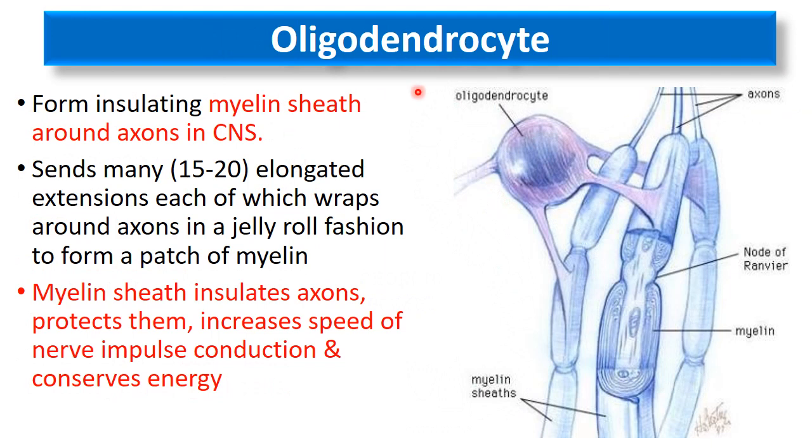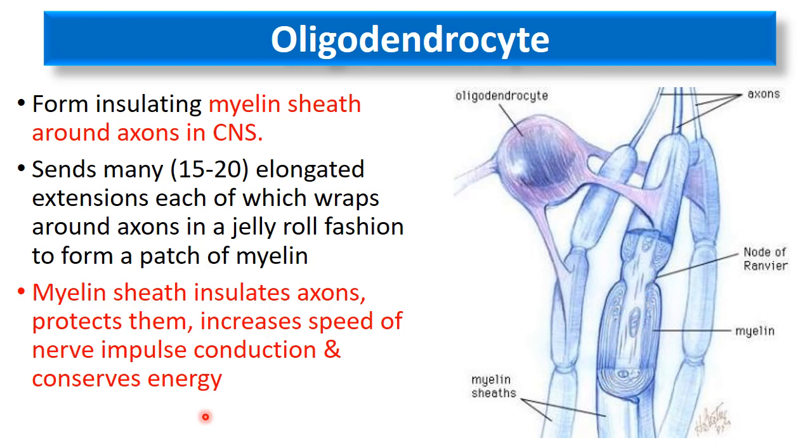The fourth type of neuroglial cell found in the central nervous system is the oligodendrocyte. These oligodendrocytes form an insulating material, the myelin sheath, around the axons which are present in the central nervous system. Please keep in mind that it forms the myelin sheath around the axons present in the central nervous system, meaning in the brain and spinal cord.